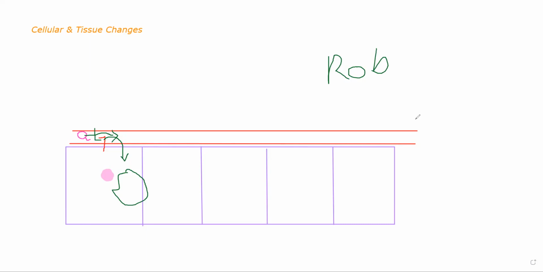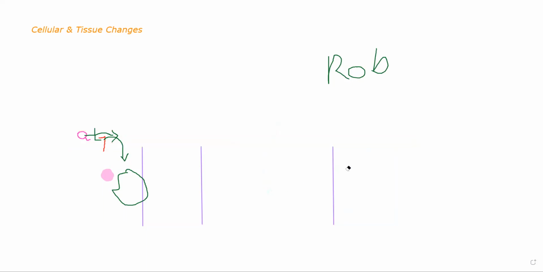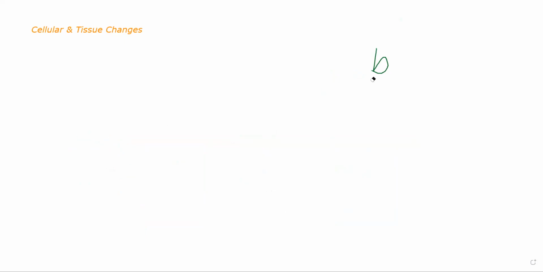Once that molecule finds that receptor, it will attach to it and it will send the information. It will relay the information which it was supposed to relay. In this sense, the information will be that there is some pathogen, there is some damage going around in this area. We need to call the immune system, we need to activate the immune system, and so on and so forth. Whatever happens after that is a different story. All right. So those are molecular interactions. I hope you understood the point here. If you have doubts, please feel free to ask. Or if you want me to repeat anything, feel free to ask.